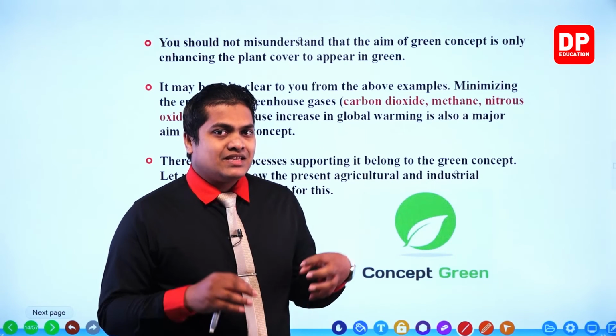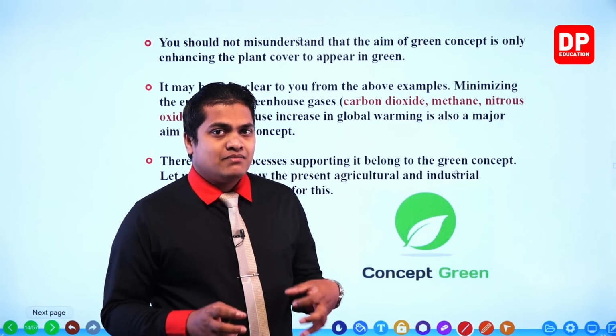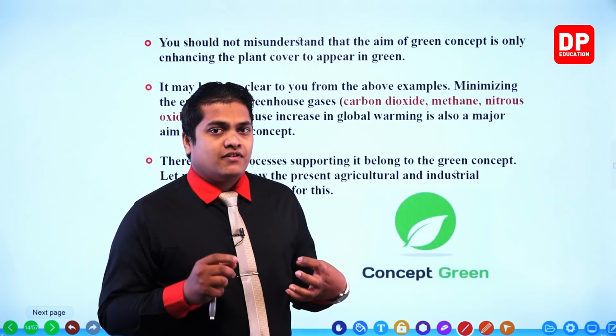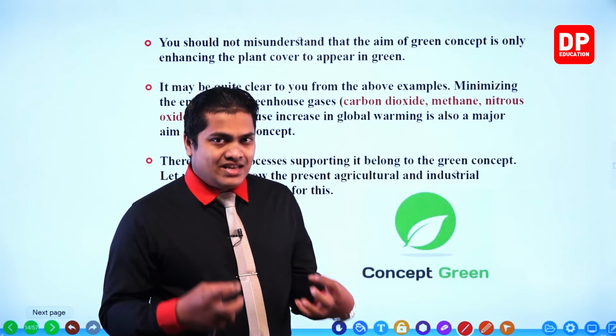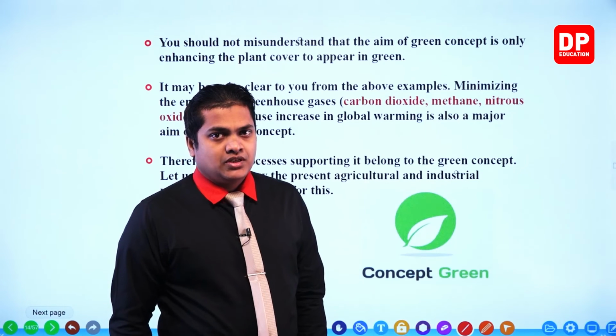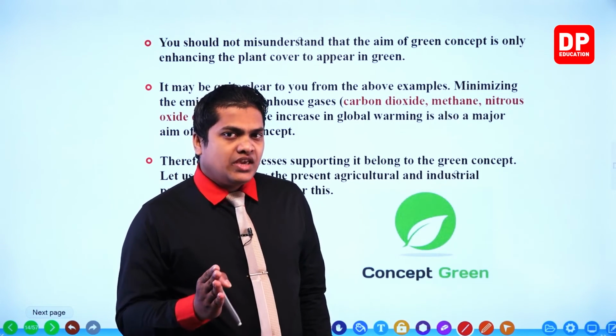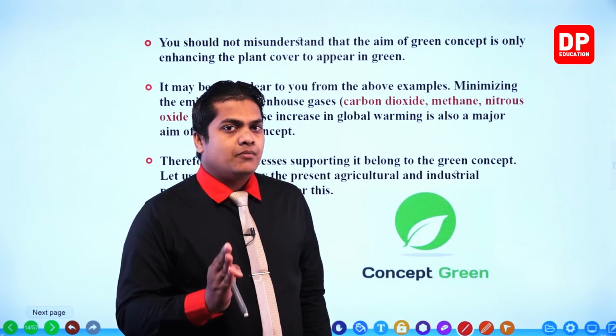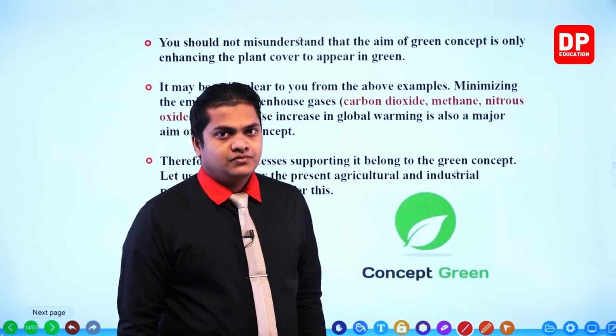So my dear children, that's the main aim of stopping or reducing the emission of these greenhouse gases. By the reduction of emission of greenhouse gases, we can reduce the global warming up to a certain level, okay.